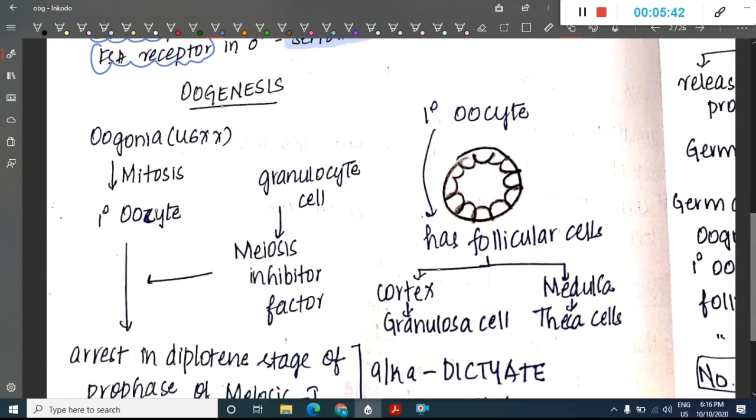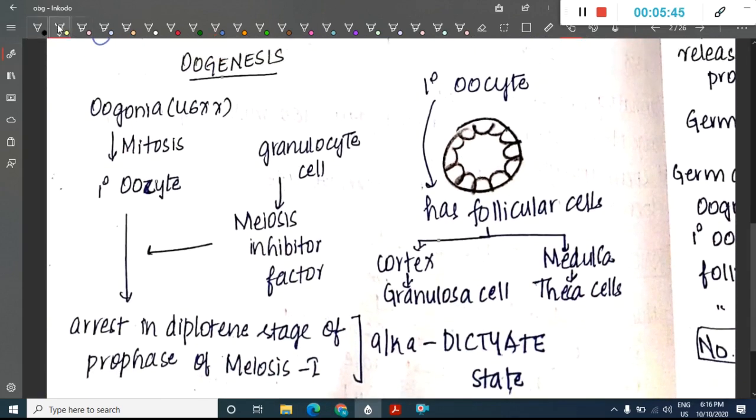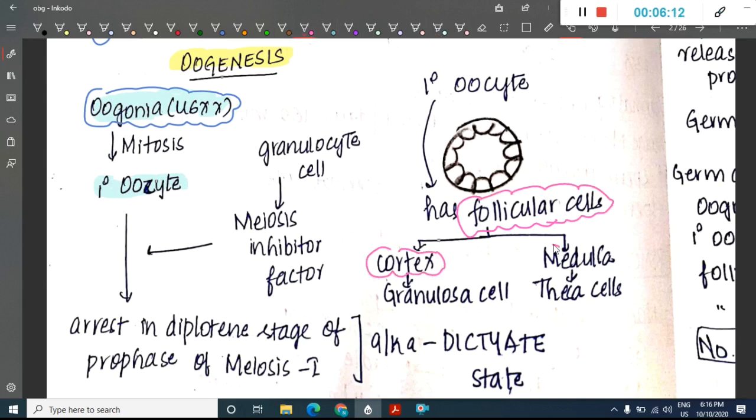Then let us learn about oogenesis. In oogenesis, we have oogonia. These oogonia are 46XX, and the oogonia undergo mitosis to form the primary oocyte. This primary oocyte has follicular cells, and it has cortex and medulla. The cortex has granulosa cells, whereas the medulla has theca cells in the primary oocyte.